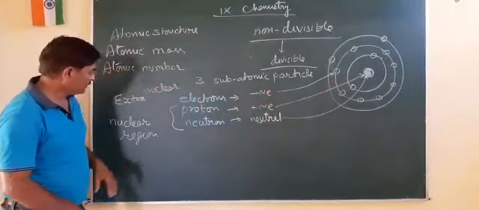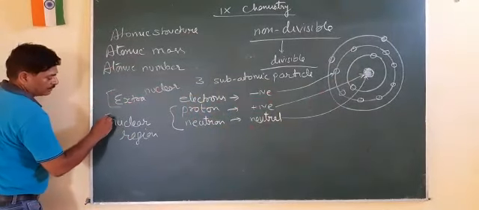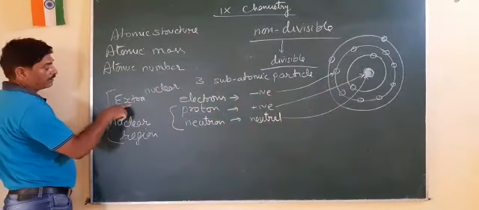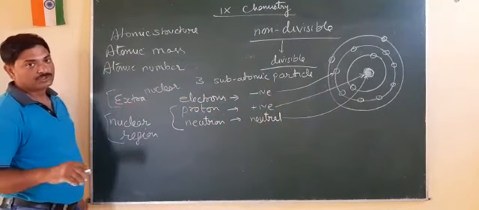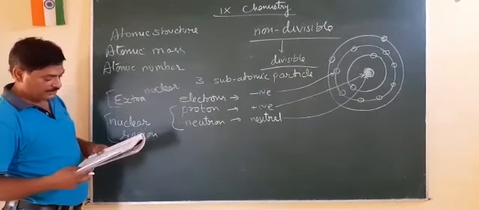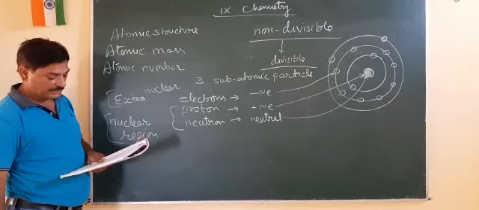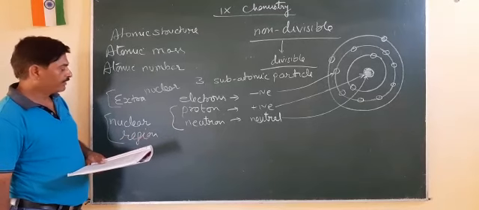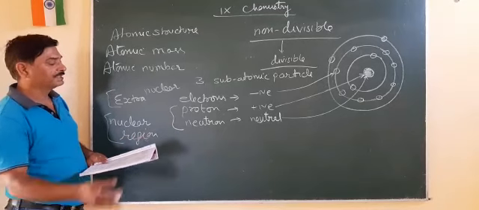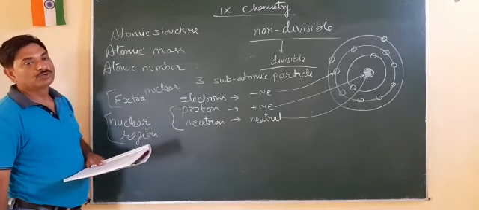So we are dividing an atom into two parts, a nuclear region and an extranuclear region. Now we can very clearly say that electrons are present in the extranuclear region, whereas protons and neutrons are present in the nuclear region.